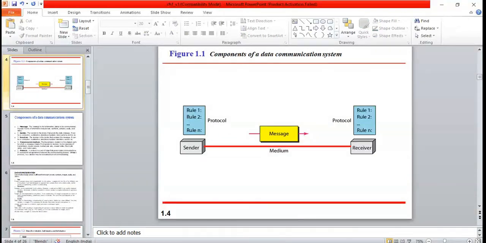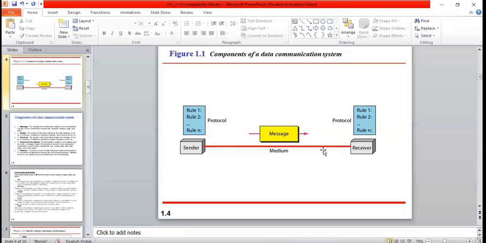Now you can observe this diagram. Whatever you answered yesterday, what are the components required for data communication? Most of you have answered. There is a sender and receiver; somebody said yesterday it is transmitter and receiver, that's correct.